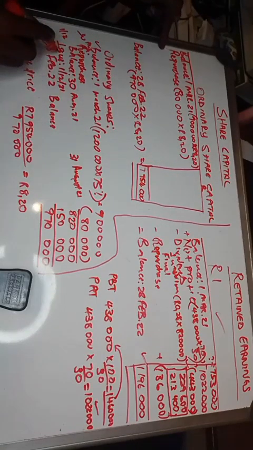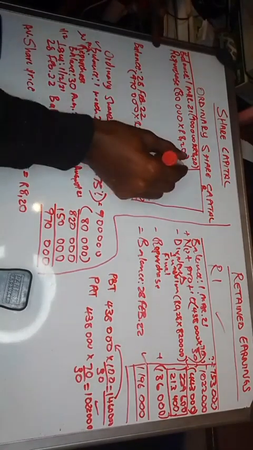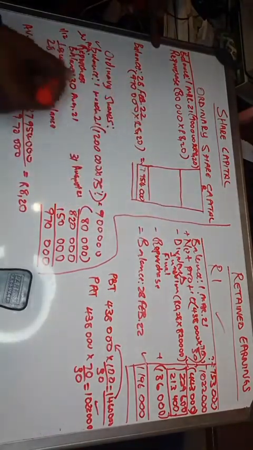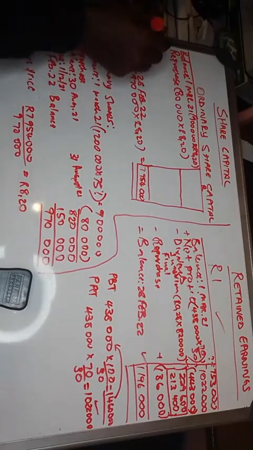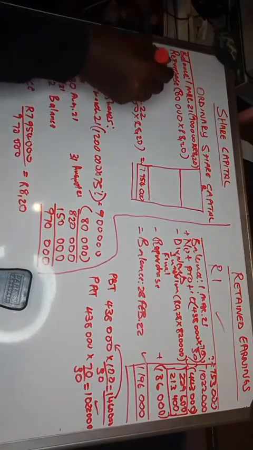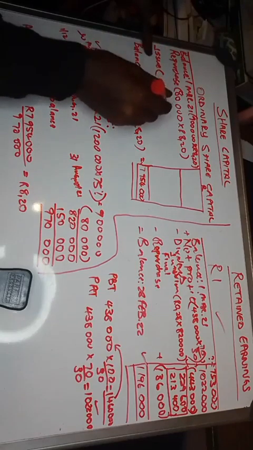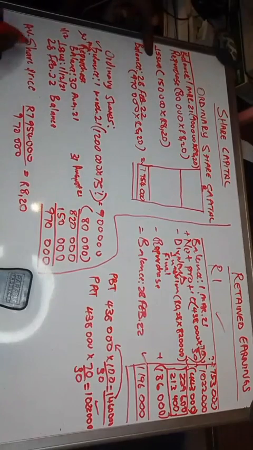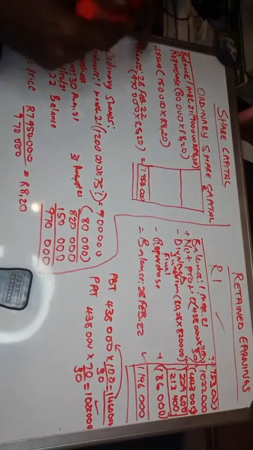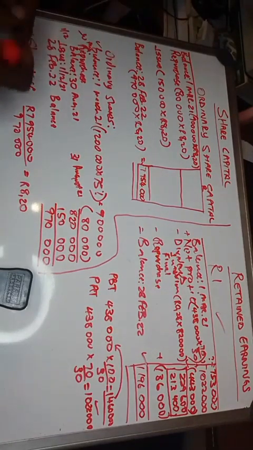Then on the issue, maybe you can have a balance here, just like we did here. After the balance, we have the issue, right? Issue, it was 150,000 shares at 8 Rand 20. And then what else do we have? Okay, then we'll have the balance, right?